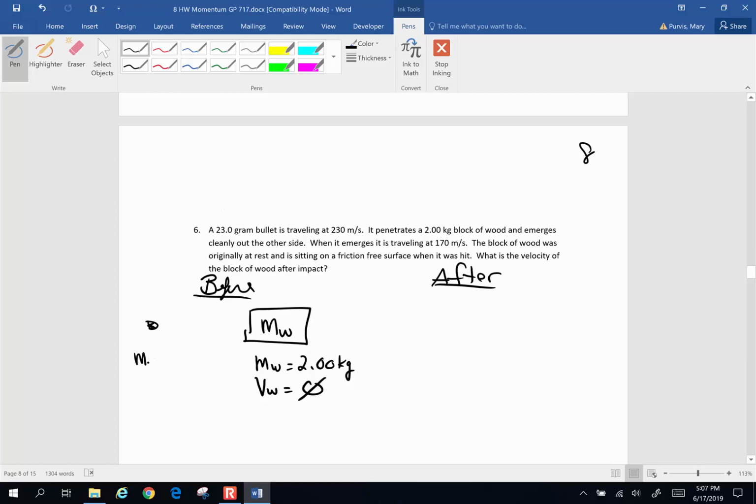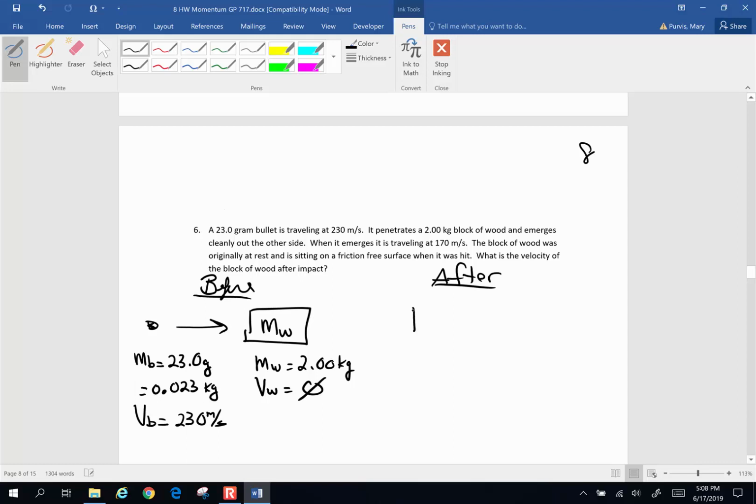The mass of the bullet is 23 grams, which is going to end up being 0.023 kilograms. And it is traveling at an original velocity. Velocity of the bullet begins at 230 meters per second towards the block of wood.